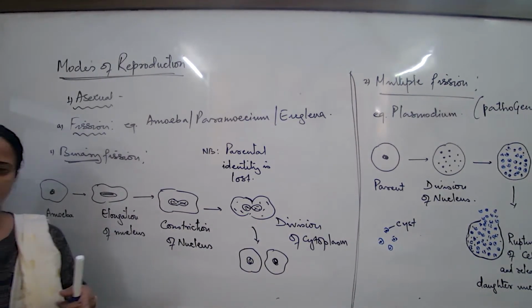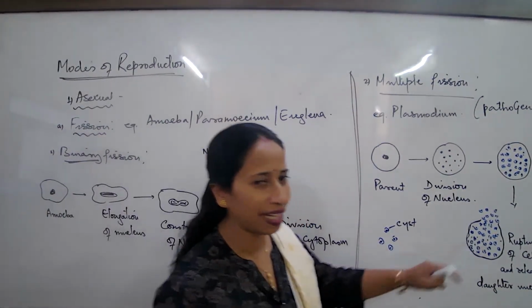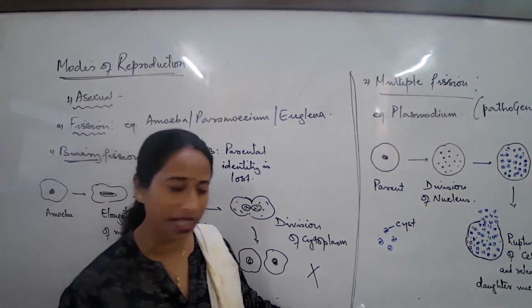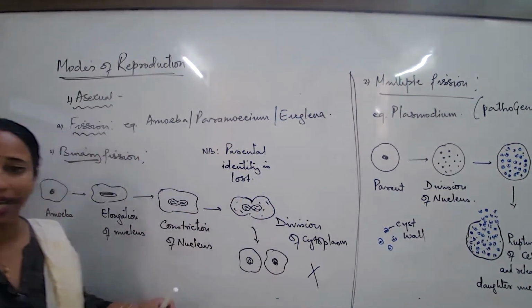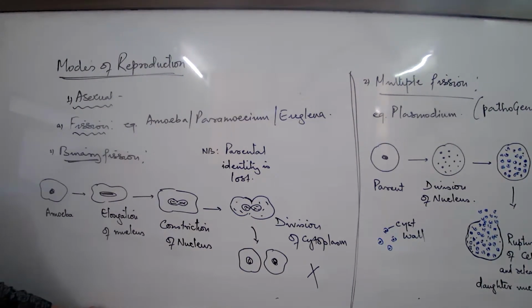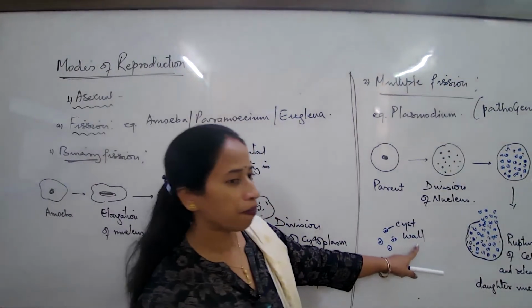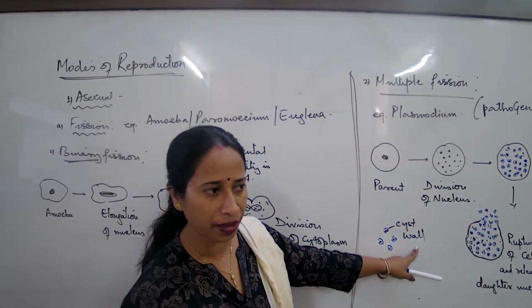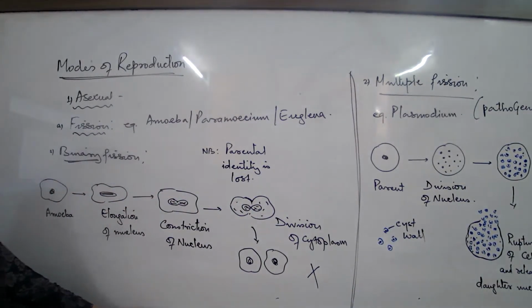Dryness or too much moisture or very high temperature, what will happen to this? They will die out. What about these daughter nuclei? They are released in hundreds and thousands, and on top of that, they have got a protective outer wall to resist them from all the environmental odds. क्या बोलेंगे उसको? That is known as a cyst wall, a harder protective cover. So now the chances of survival are more, no? In case they are released under unfavorable conditions, the chances of survival are more because they are protected by a hard outer covering.